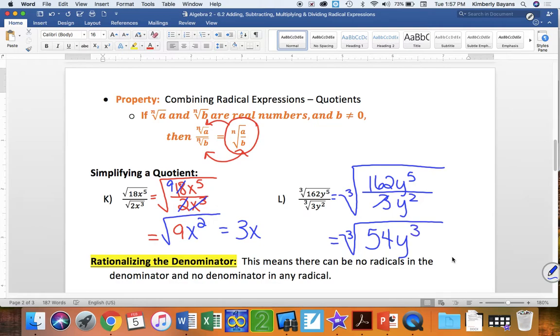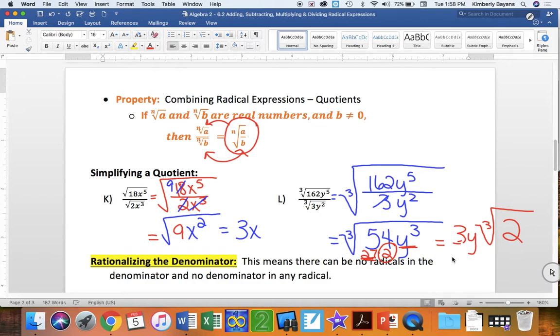Notice everything here. I don't think 54 is a perfect cube, but I think 54 can be broken into a perfect cube: 27 times 2. 27 is a perfect cube, 2 is not. So 27 is a perfect cube, y cubed is a perfect cube, and 2 is going to stay under the radical. So this becomes the cube root of, how about I take the cube root first. The cube root of 27 is 3, and the cube root of y cubed is y, and then I can do my cube root of what's left, which is the 2. So 3y times the cube root of 2.